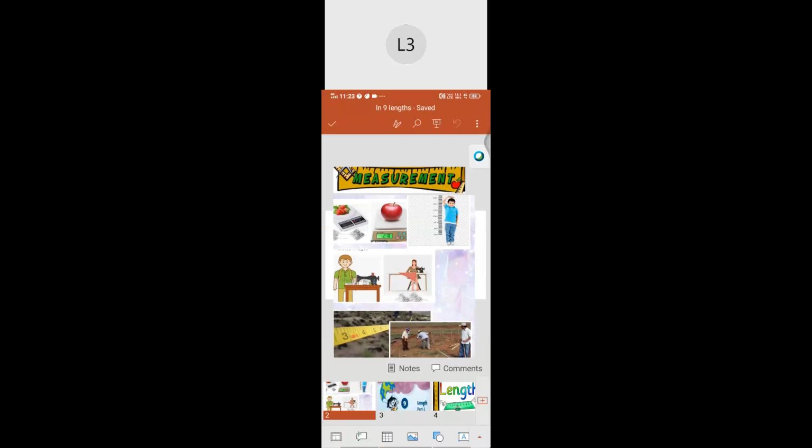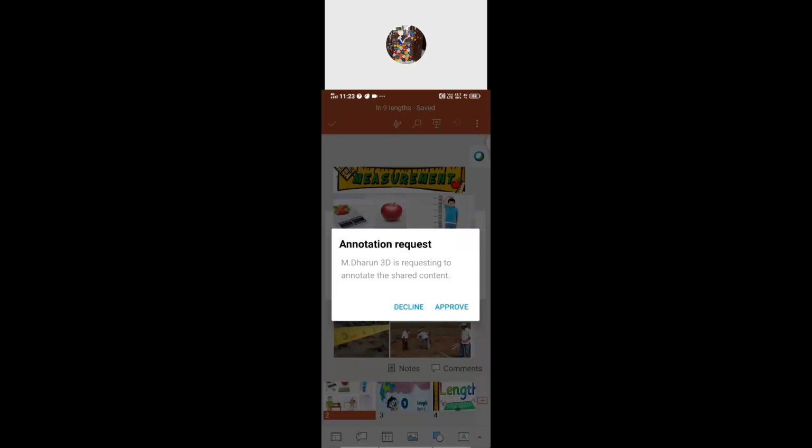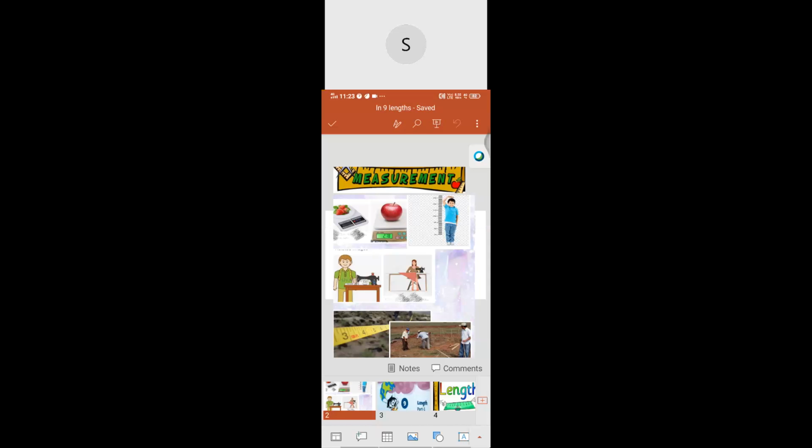Not lesson number 8. Please, children, look at your book. Okay, what does this mean? Measurement. Measurement means the action of measuring something that may be size, weight.